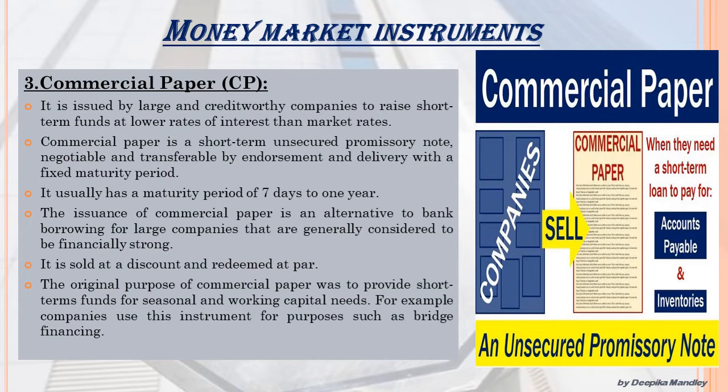So the original purpose of commercial paper was to provide short-term funds for seasonal and working capital requirements. For example, companies use this instrument for purposes such as bridge financing. Bridge financing is basically when the funds are used for the purpose of reinvestment, that is known as bridge financing.